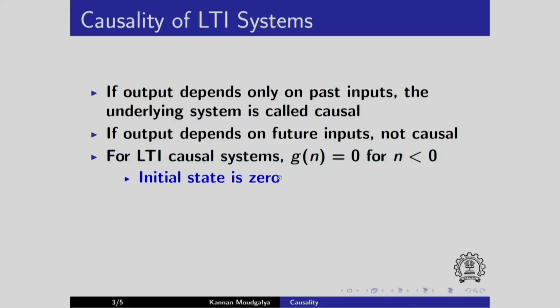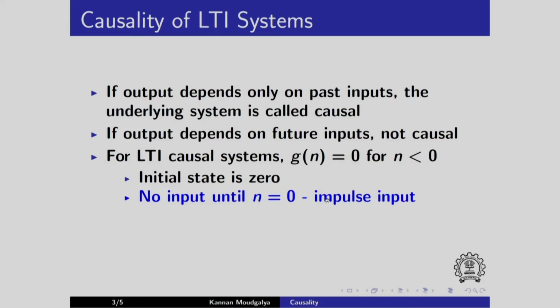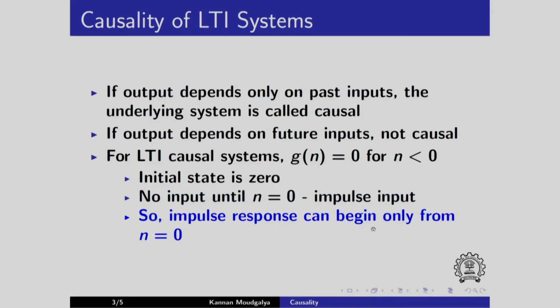How do we do that? We argue as follows. Remember, it is an LTI system, so the initial state is 0 and no input comes until n equals 0 because it is an impulse input. Impulse input comes because we are talking about impulse response. It becomes non-zero only from n equals 0. Until then everything is 0, input is 0, initial state is 0, so naturally the system output has to be 0 until that time. So impulse response can begin only from n equals 0.